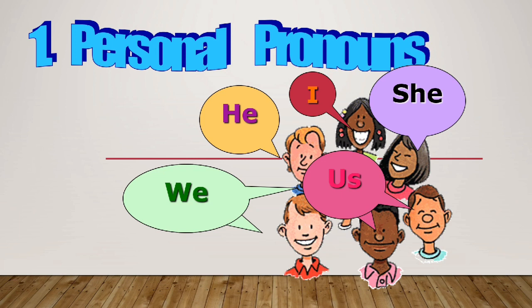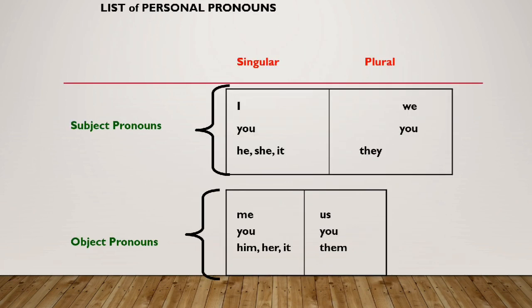So let's go into the details of personal pronouns and let's see in a sentence at which and how many places you can use the personal pronouns. So here are the personal pronouns. You can see that the personal pronouns can be used as a subject pronoun and they can be used as an object pronoun. They are used as singulars and they can be used as plural as well. Singular subject pronouns are I, you, he, she, it, and plurals are we, you, and they. However, when they are used as object pronouns, they are me, you, him, her, it as singulars, and us, you, and them as plurals.